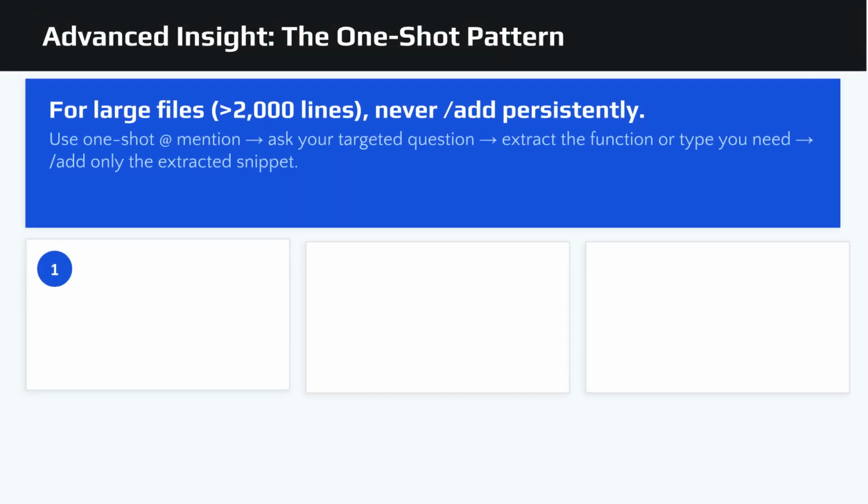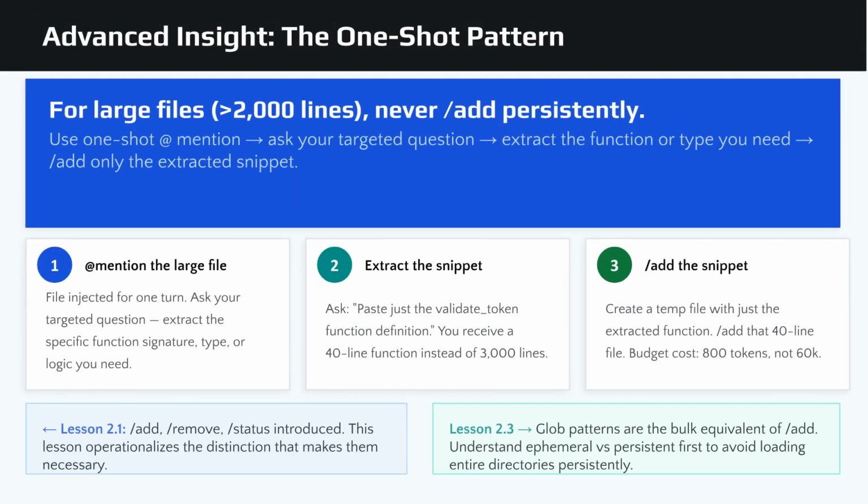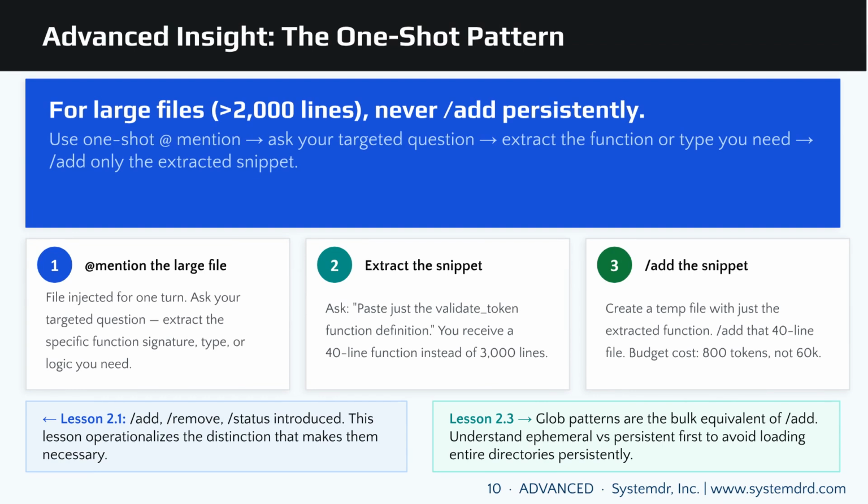For large files over 2,000 lines, use the one-shot pattern to manage costs. First, @mention the large file and ask a targeted question. Next, extract the small function or type definition you need. Finally, /add only that small extracted snippet to persist its context. This method saves significant tokens compared to persistently adding the entire large file.